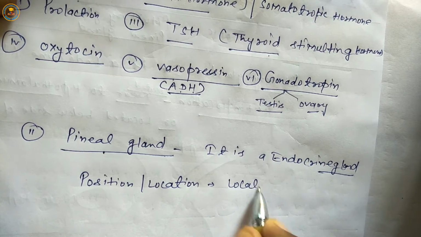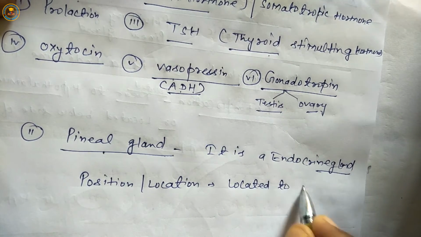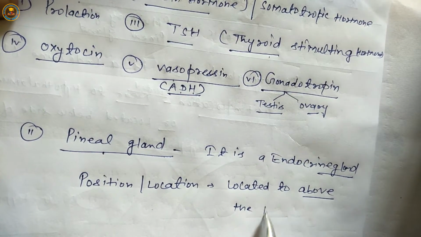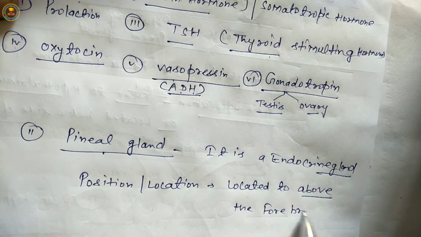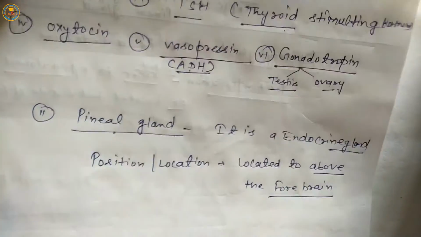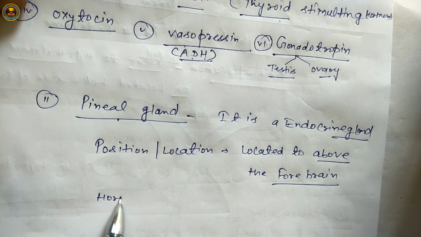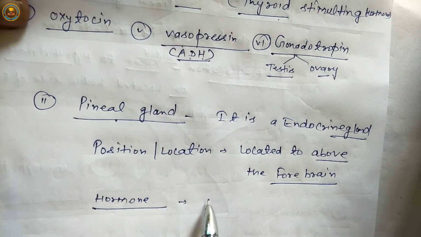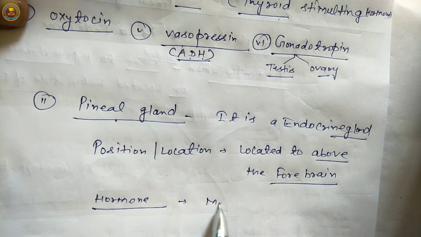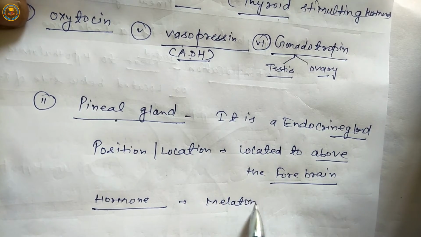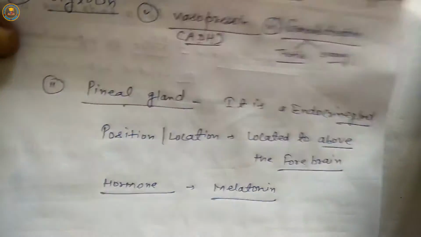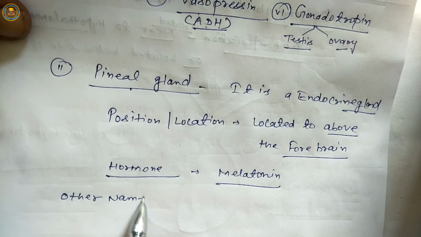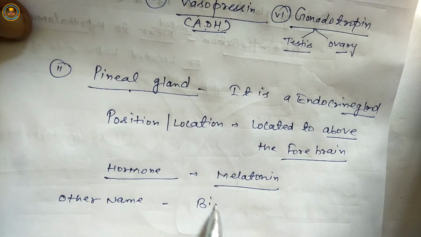The pineal gland is located above the forebrain. Next, the hormone is melatonin. Next is the other name, biological clock.